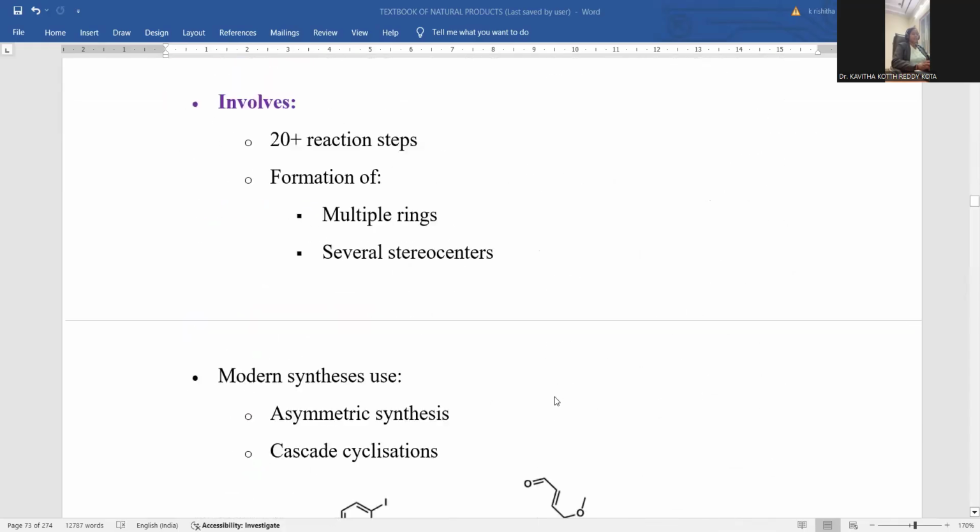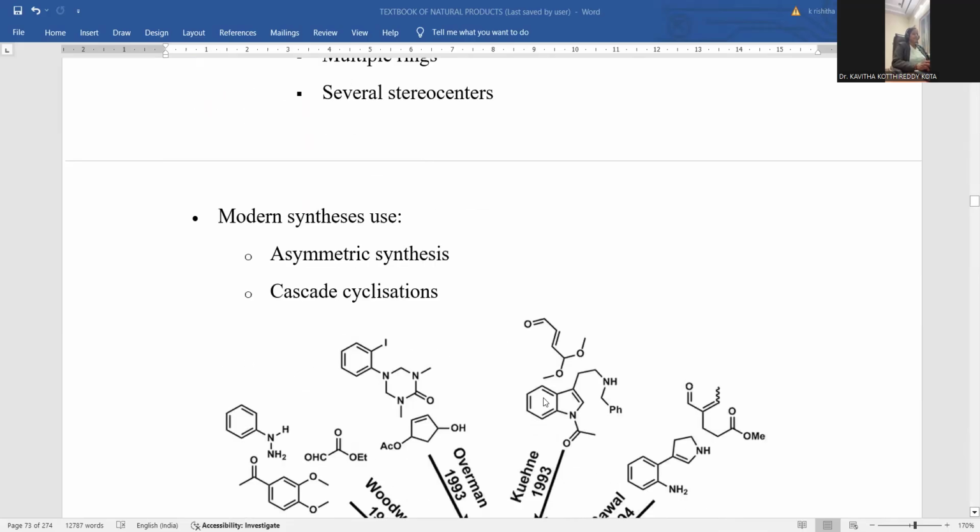This is the way the synthesis is accomplished. It involves 20 plus reaction steps. These many complicated steps are required to be performed, and multiple ring systems to be established, with several stereocenters to be observed over there. It is somewhat critical to maintain the reaction pathway in order to achieve the final product, strychnine.